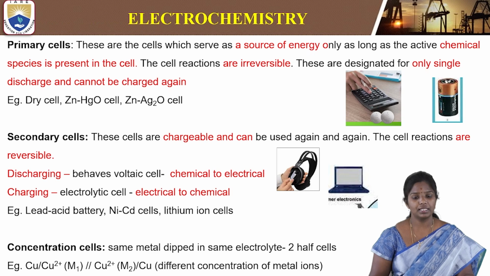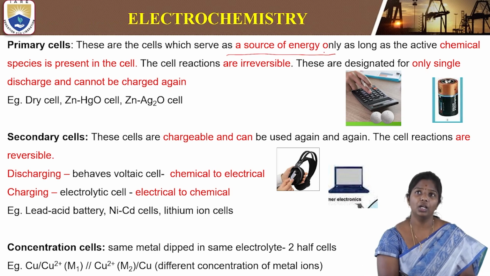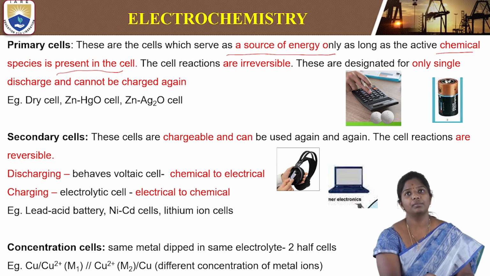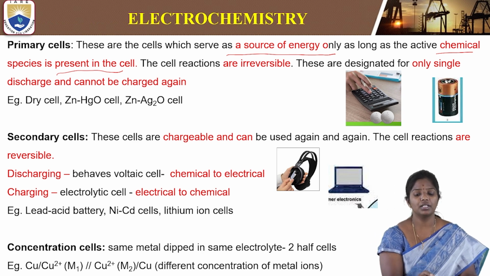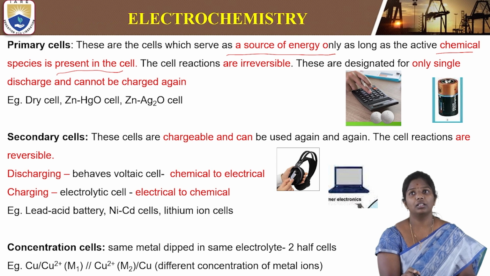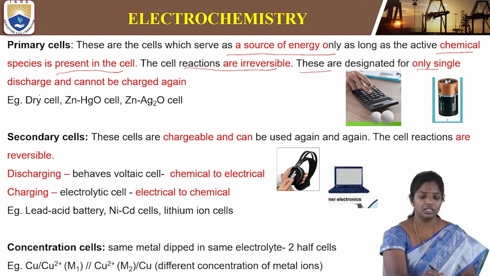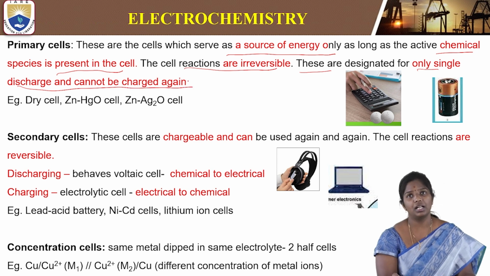So what are primary cells? Primary cells serve as a source of energy only as long as the active chemical species is present in the cell. It means it has some chemical compound that is already present in the cell, so it can be used as long as the chemical compound is active. And these cell reactions are irreversible. So after usage, we have to dispose of them. These are designed only for single discharge and cannot be charged again.